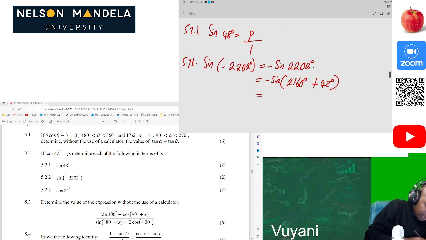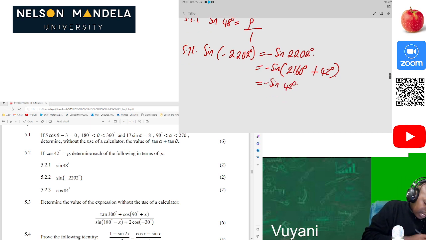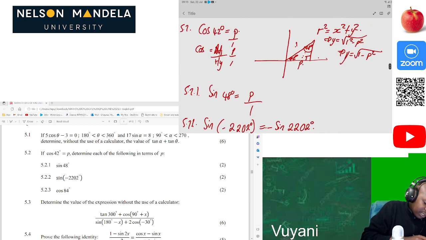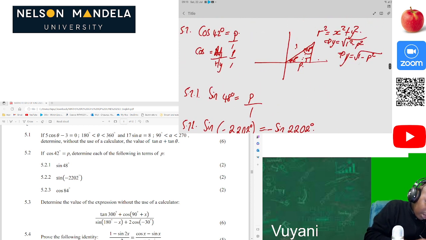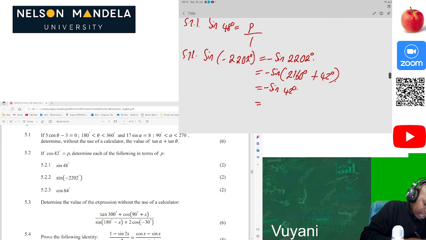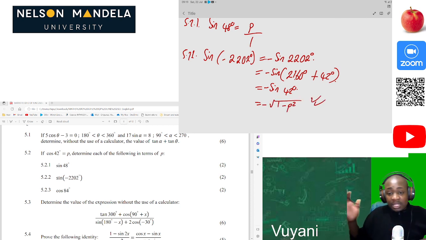And of course, we know that this is in the fourth quadrant. So this is in the first quadrant, 2160 plus 42 is in the first quadrant. So then definitely now we have negative sine of 42 degrees. Then sine of 42 degrees according to our triangle is the same as y over 1. So it's going to be negative square root of 1 minus p squared. Just like that, then you have your 2 marks.